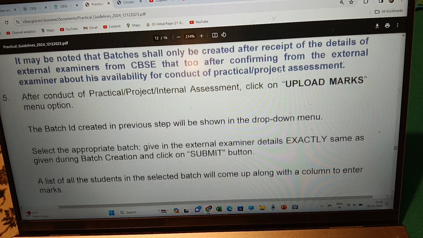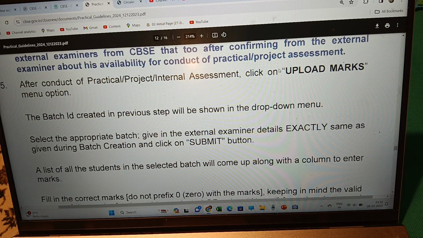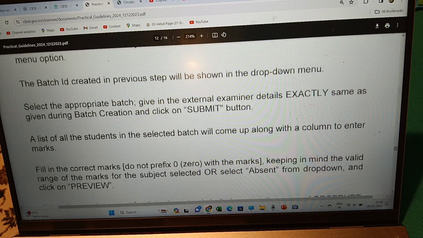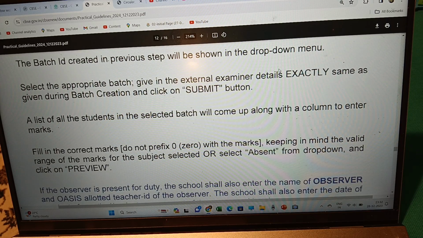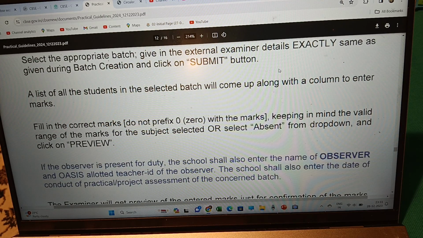The batch ID created in the previous step will be shown in the drop down menu. Select the appropriate batch, and give the external examiner details exactly the same as given during the batch creation. Click on the submit button. A list of all students in the selected batch will come up along with the column to enter marks. Fill in the correct marks. Do not prefix 0 with the marks, keeping in mind the valid range of marks for the subject selected, or select absent from the drop down and click on preview also.